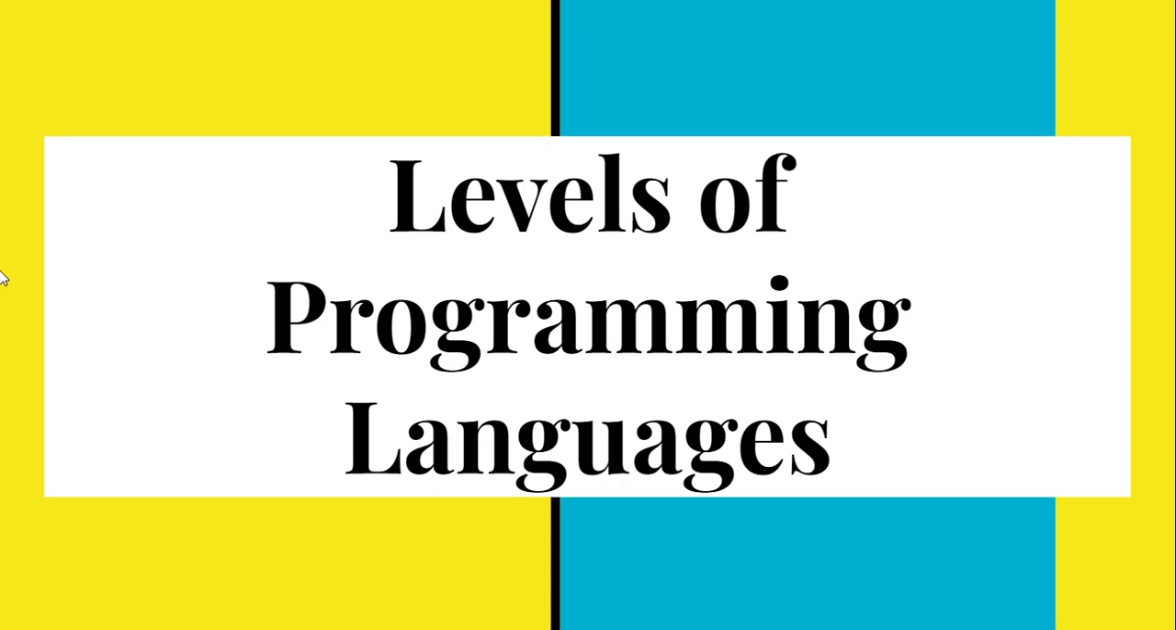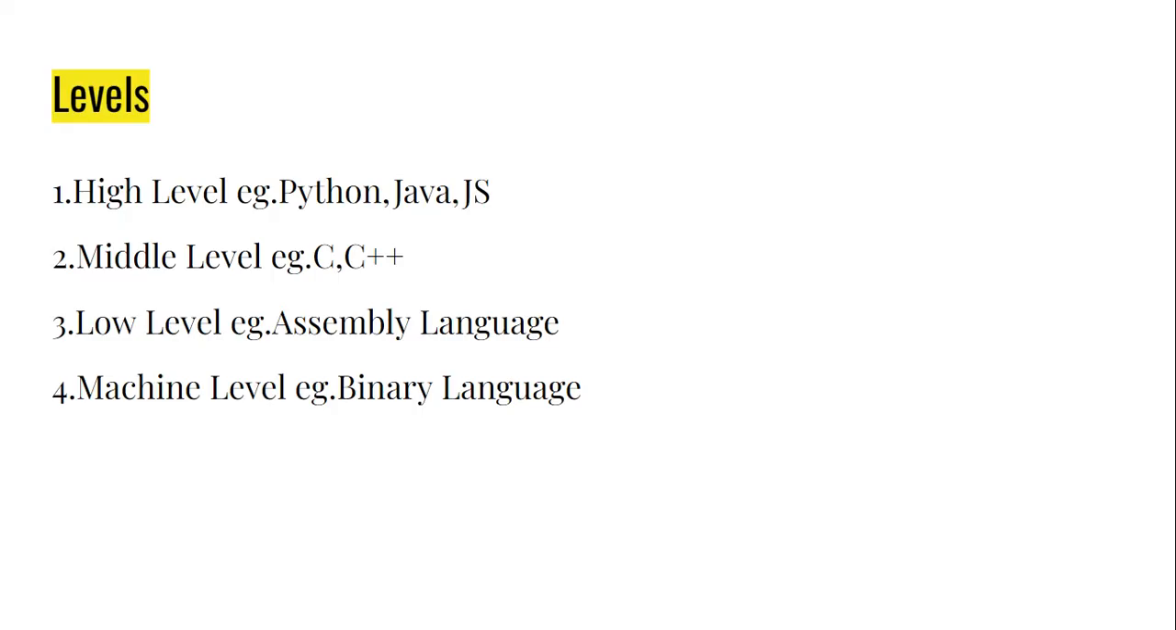So today we are going to see levels of programming languages. Here I have listed out levels of programming languages. The first one is high level programming language. Examples are Python, Java, then JavaScript. Then middle level languages are there. C++ is an example. Then low level, assembly language is the example, and machine level, that is binary language.